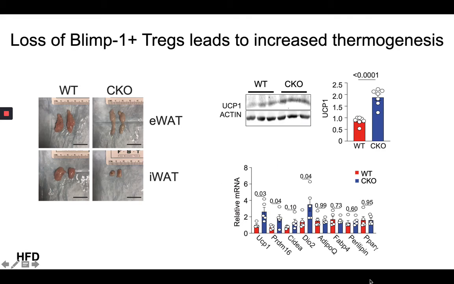To test our hypothesis, we isolated epididymal and inguinal white adipose tissue from our BLIMP1 conditional knockout mice and looked at their thermogenic profile. And what we discovered was that both fat pads were smaller in the conditional knockouts compared to the wild-type mice, and there were measurable increases in thermogenic genes and proteins such as UCP1, PRDM16, and DIO2.